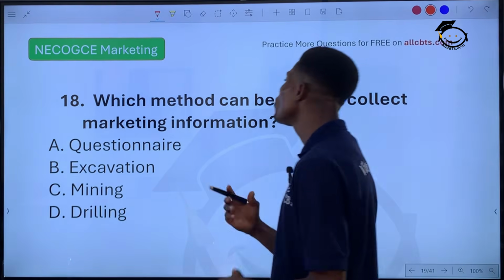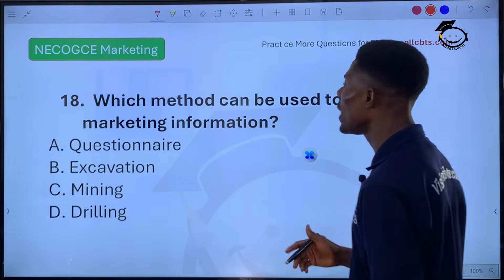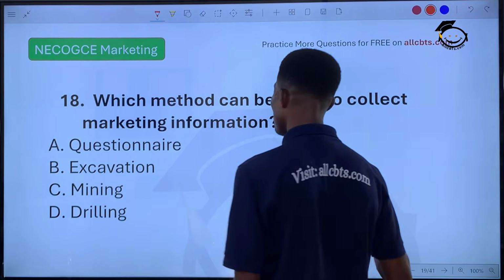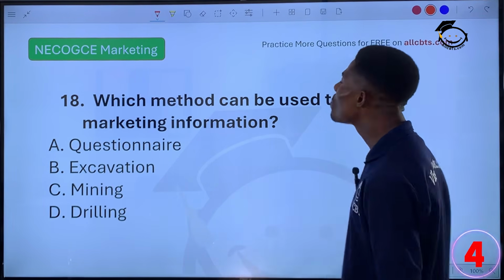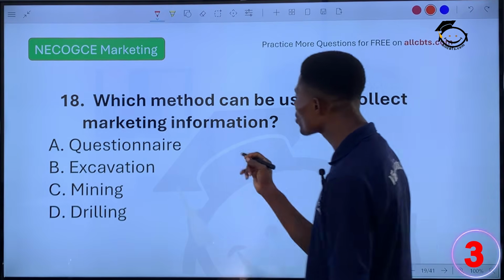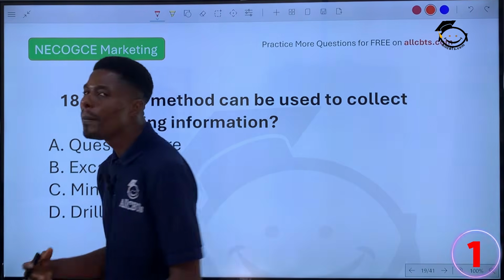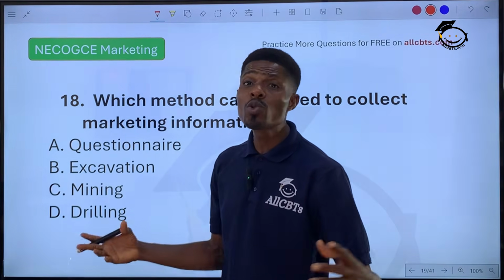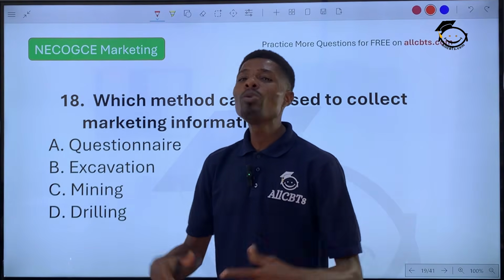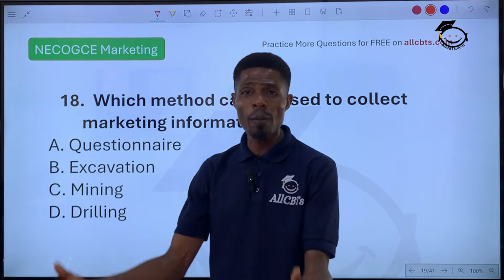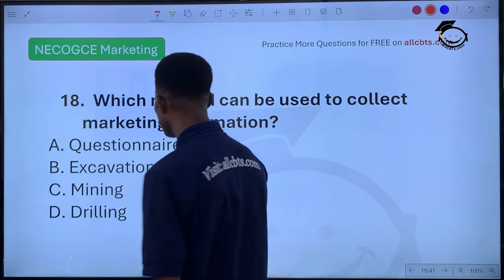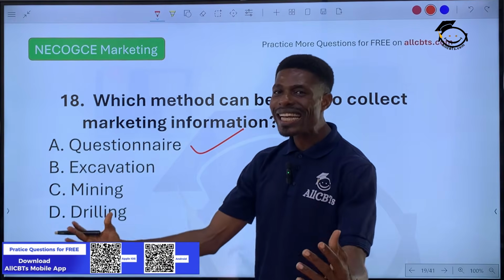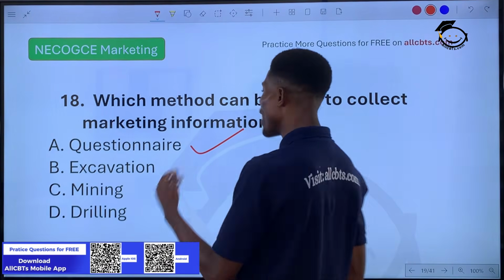Question 18. Which method can be used to collect marketing information? Take note of the statement, marketing information. Meaning you want to gather data. What is the best avenue to gather data? It is through questions. When you ask people questions, they will tell you. When they start giving you answers, that is information. So the answer will be questionnaire. Questionnaires are used to gather information, gather data before execution can take place.